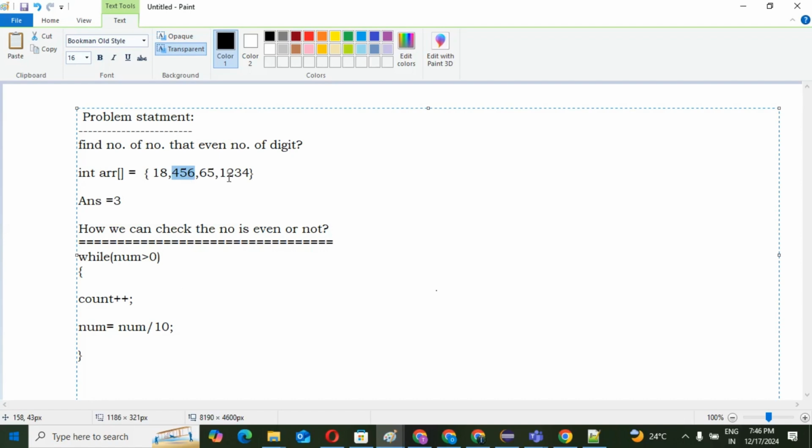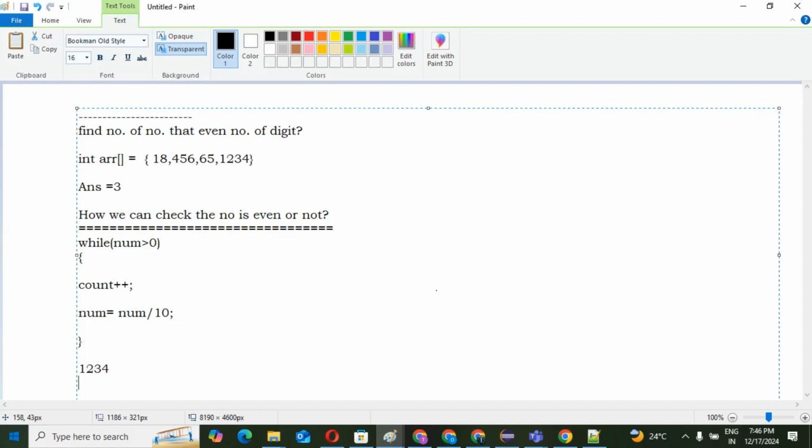Just give me one example, 1234. Keep this in mind. Suppose 1234. If I divide 1234 by 10, first 123 will come.